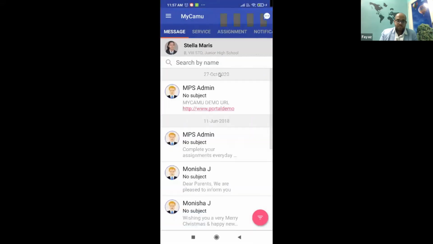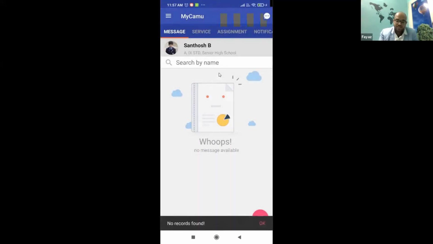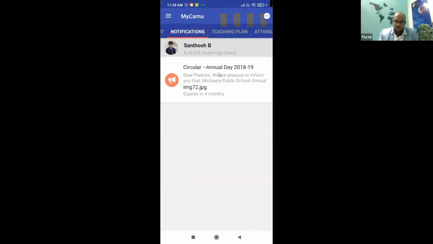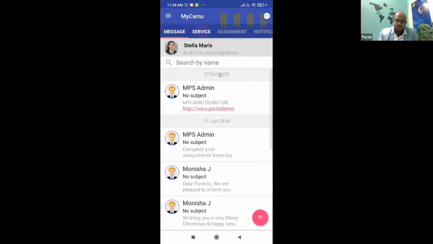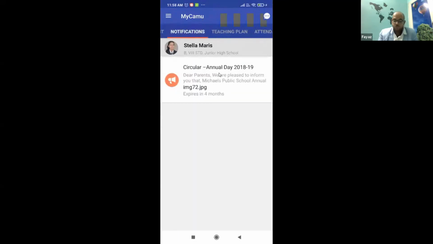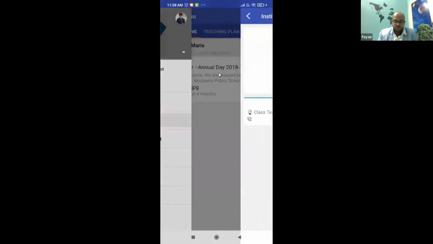Now you can see the moment I have logged in as a parent. Both of my kids are studying in the same school. I can simply click and now you can see all the details of Santosh being shown. I can simply change to another kid and you can see all the details of my other kid being shown here, right?